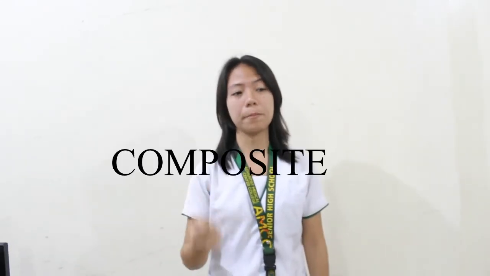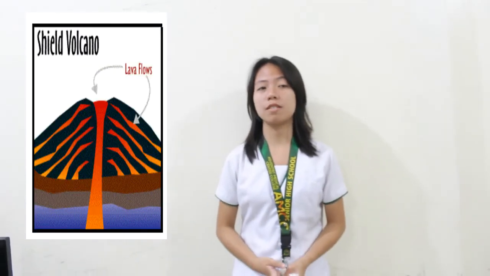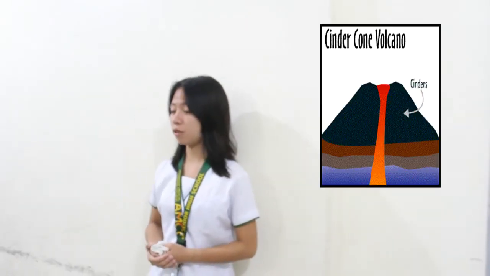There are three types of volcano according to their shapes: the shield volcano, the cinder, and the composite. The shield volcano forms a very broad dome with gentle slope that covers a very wide area. Examples of it are the volcanoes in Hawaii. The next is the cinder volcano, made of granular materials formed by lava fountains. The last is the composite volcano, composed of alternating layers of lava.